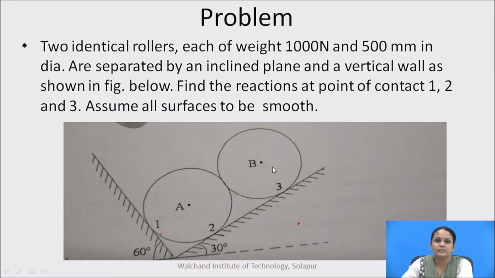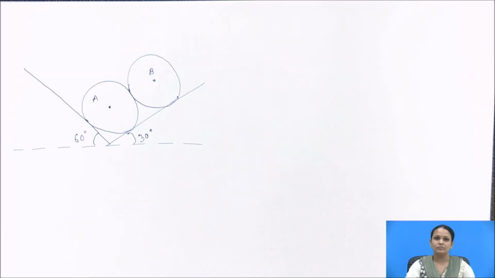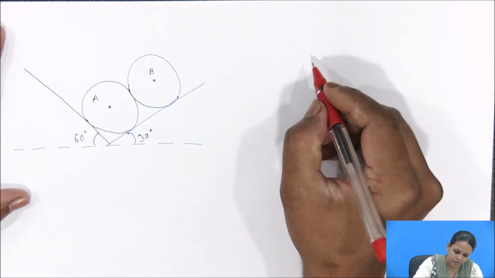So, in this problem they have asked to find the reactions developed at the contact surfaces 1, 2 and 3. Now, we will see how to find the reactions. First of all we have to draw the free body diagram. What is a free body diagram?